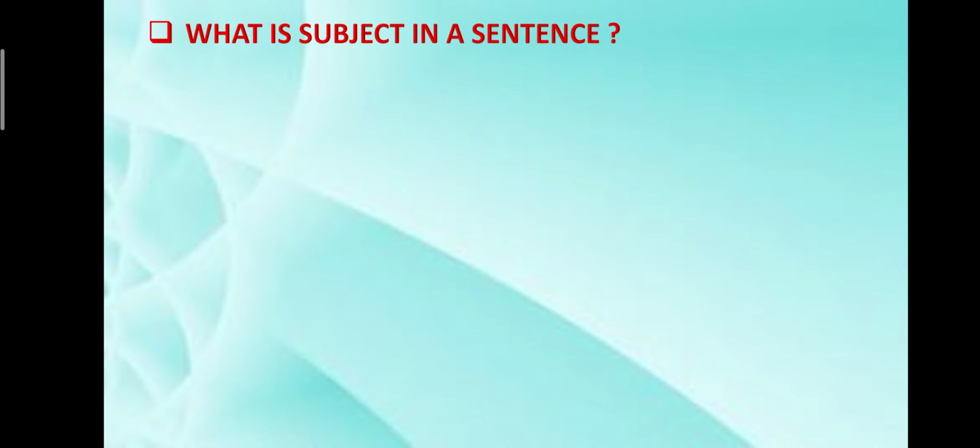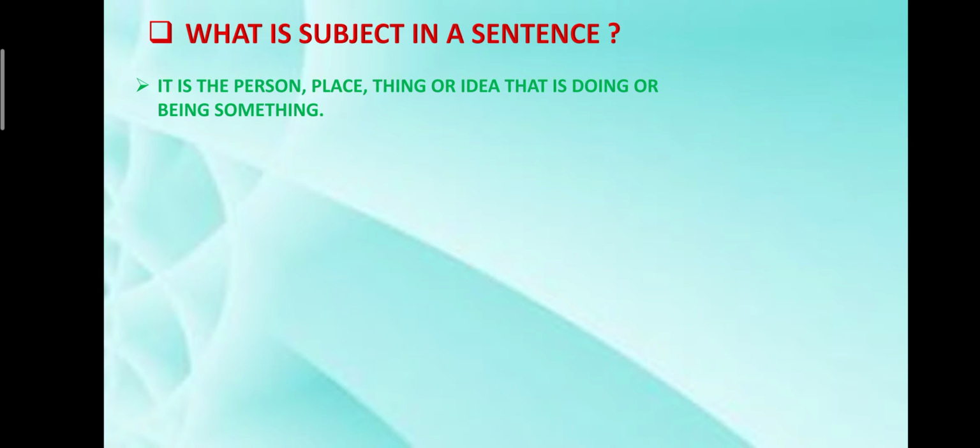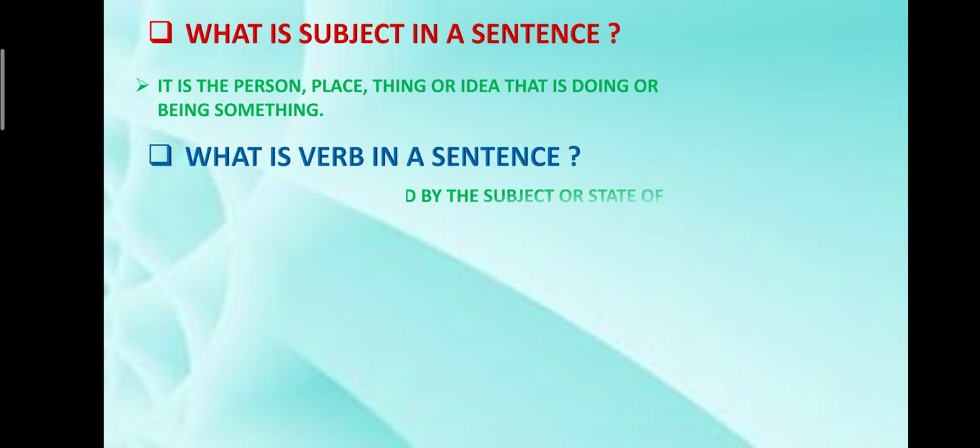So, what is the subject in a sentence? A subject is a person, place, thing, or idea that is doing or being something. Now, what is a verb in a sentence? The action performed by the subject in a sentence is the verb.